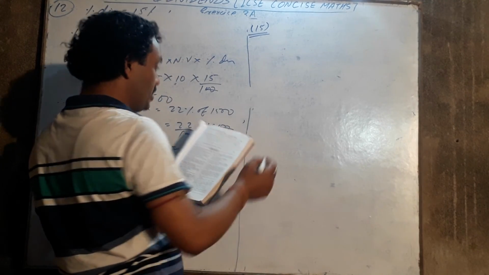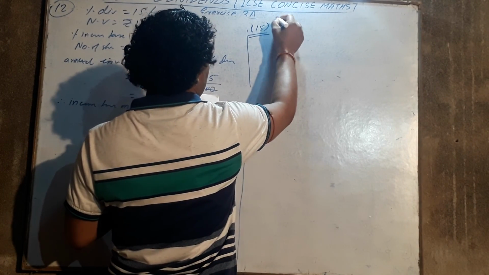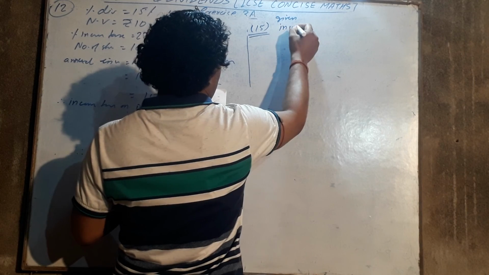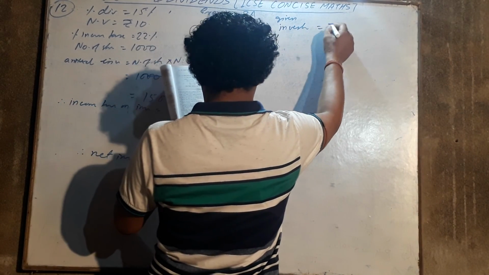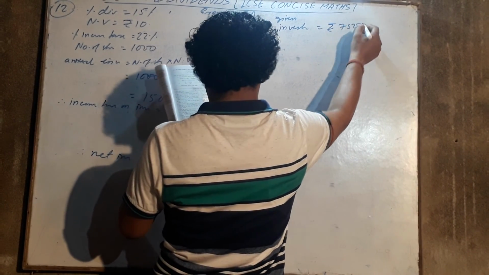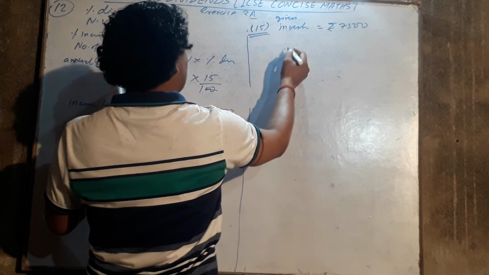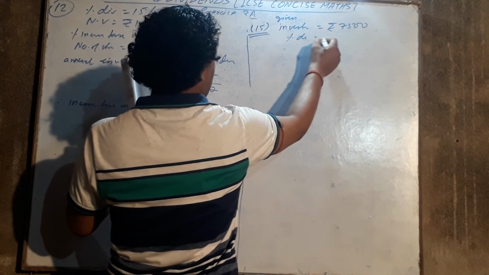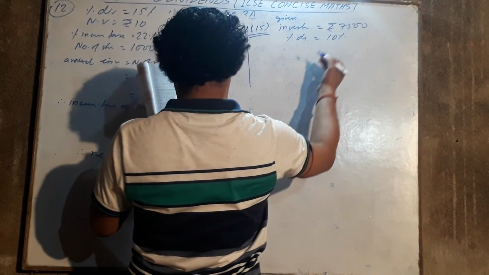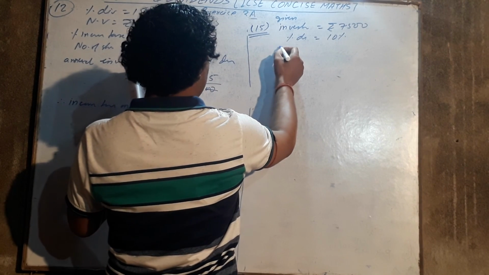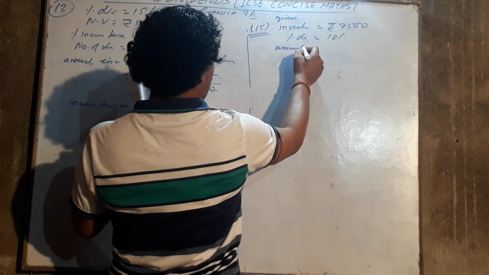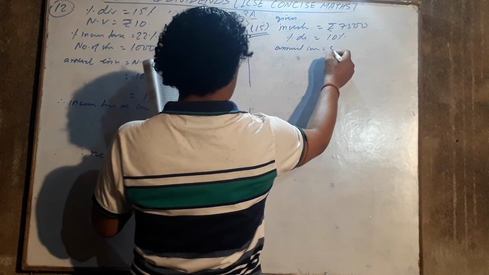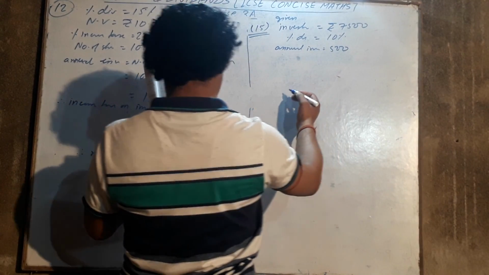Investment is given, rupees 7500. Percentage dividend is given, 10%. Annual income is 500.